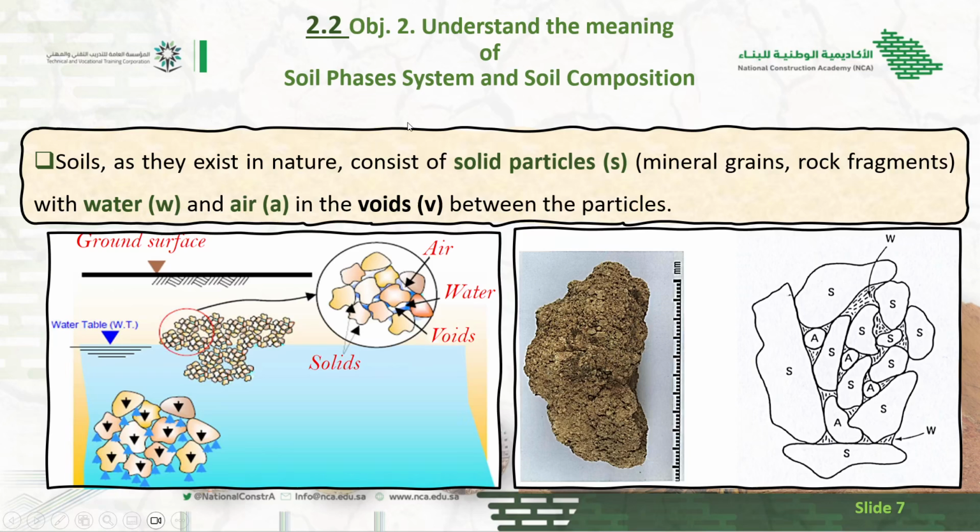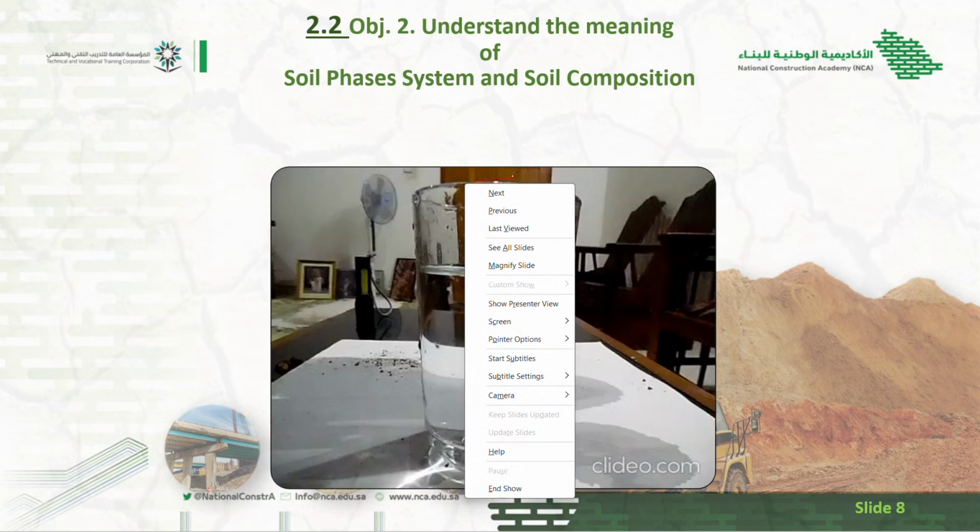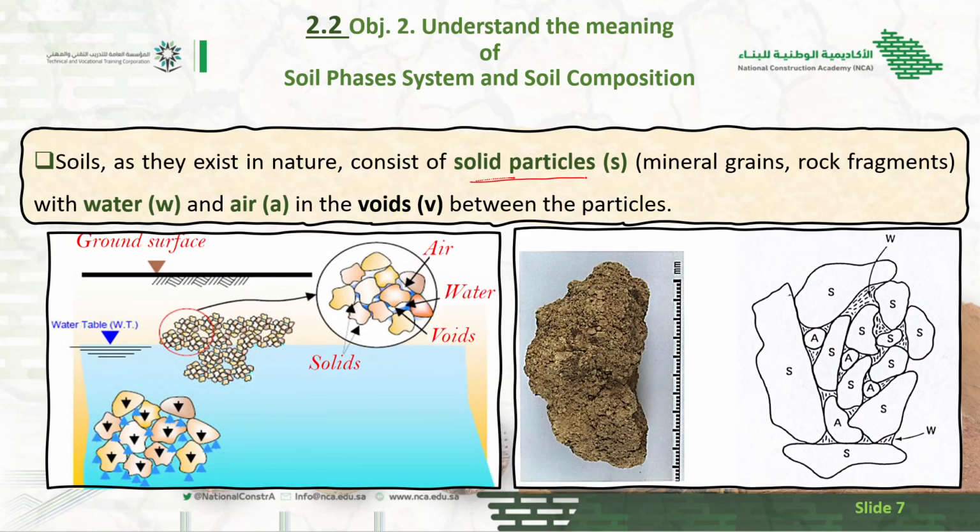Now, this is a very important topic, which is called soil phase system or soil phase diagrams. Soil, as it exists in nature, consists of solid particles, mineral grains, rock fragments, and also water and air in the voids. You can see this is a pinch of soil, where some amount of soil is present. This is the soil particle in the form of solid. There is a gap between the particles. See this particle one, two, three, and there is a gap between the particles. It is called voids.